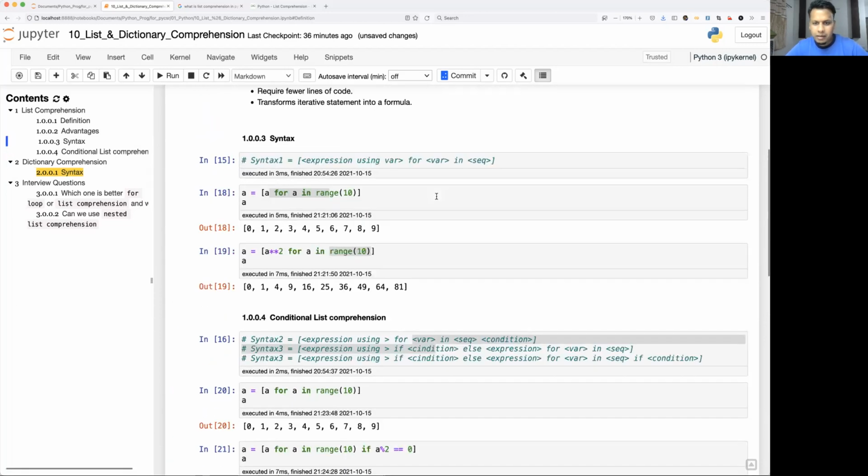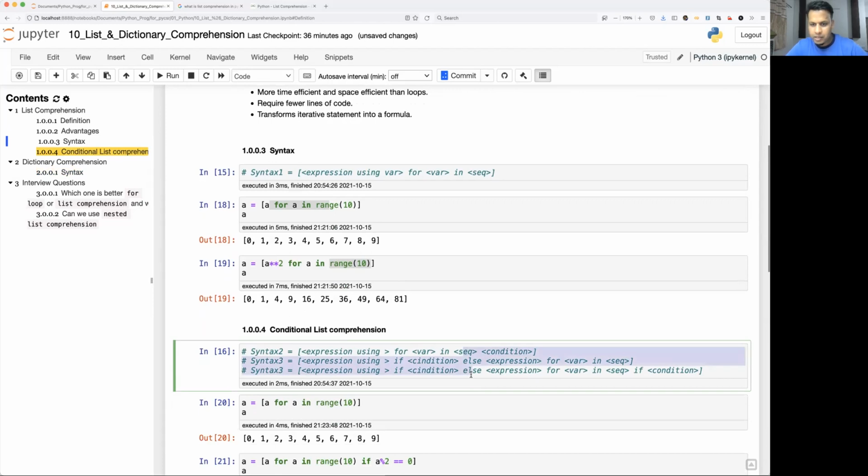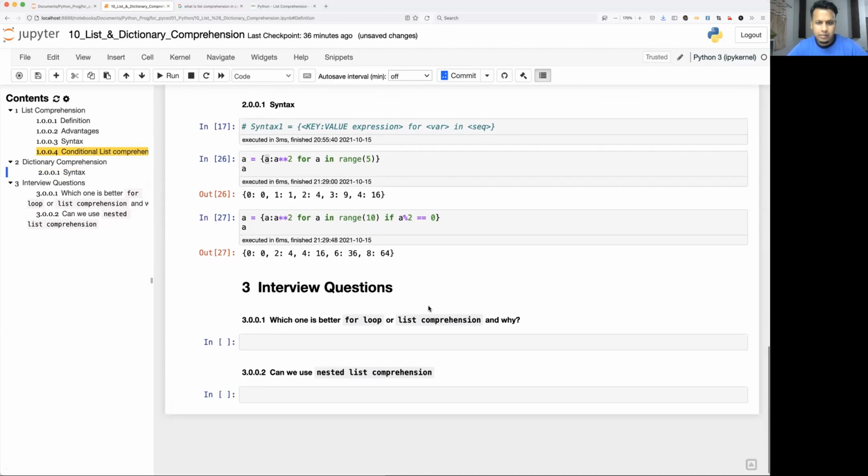So you can definitely combine all of these: without a condition, and with these three combinations. A condition after the for loop, and an if-else before the for loop, and one condition after the for loop. Okay, so that's what your dictionary comprehension is. Now, what are the various interview questions asked here?